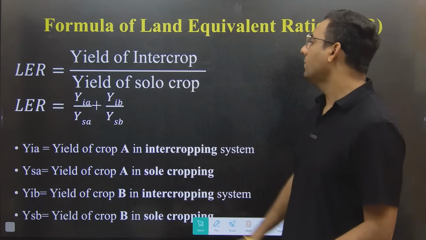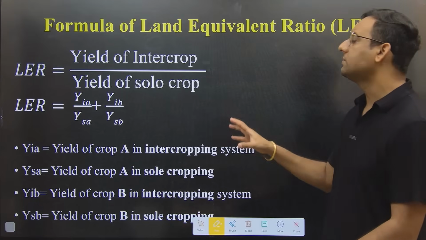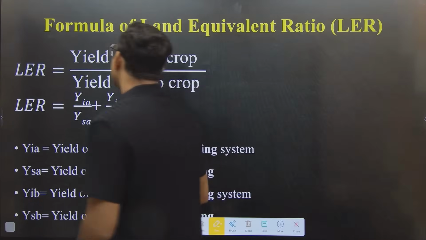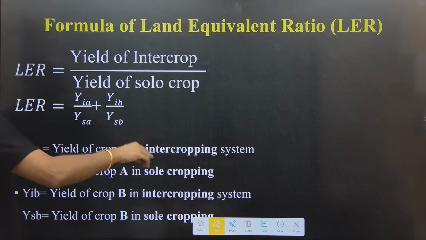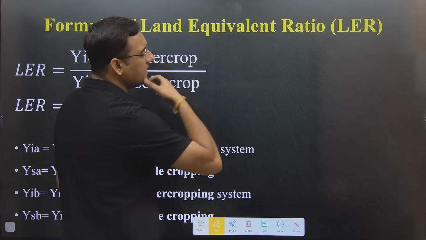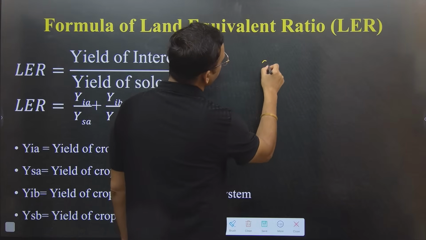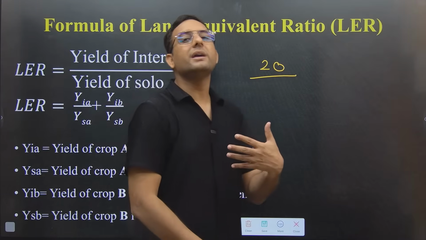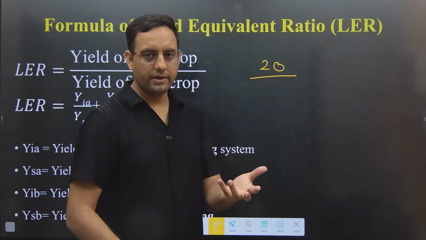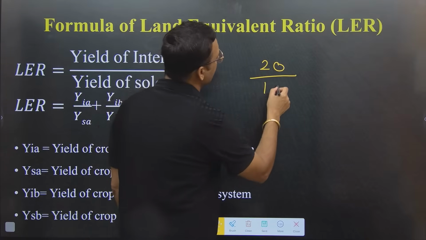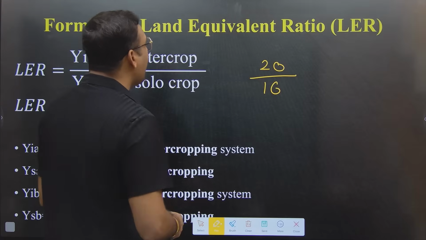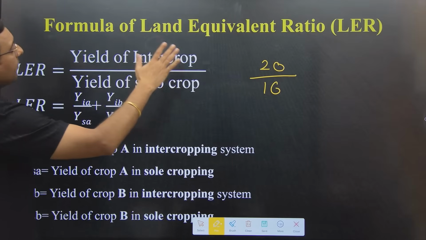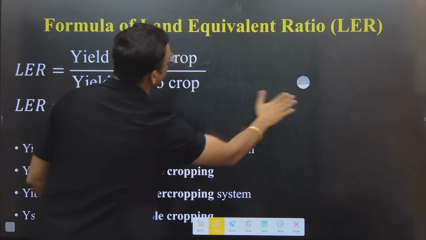Yield of intercrop divided by yield of sole crop. That's it, nothing else. For example, guys, suppose the production of a crop was 20 quintal when I am growing it as a sole crop, but the production is now 16 quintal when I am growing it in the intercropping system. So how does this formula work?